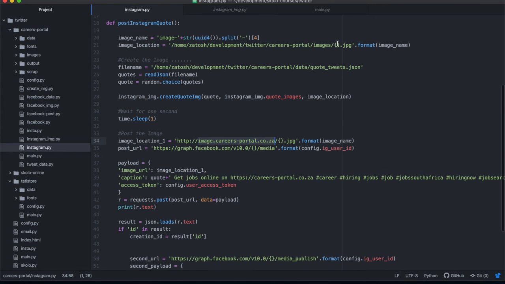As soon as you save that image in there with that file name, you can pass the same file name and the same URL to Instagram, and Instagram will find that image, because that location is hosted over HTTP. If you give the same file name over that hosted folder, Instagram is going to be able to find it because it's now on a public server. That's why when you pass to Instagram, we use that URL instead of the absolute path in the VPS. I hope that makes sense.